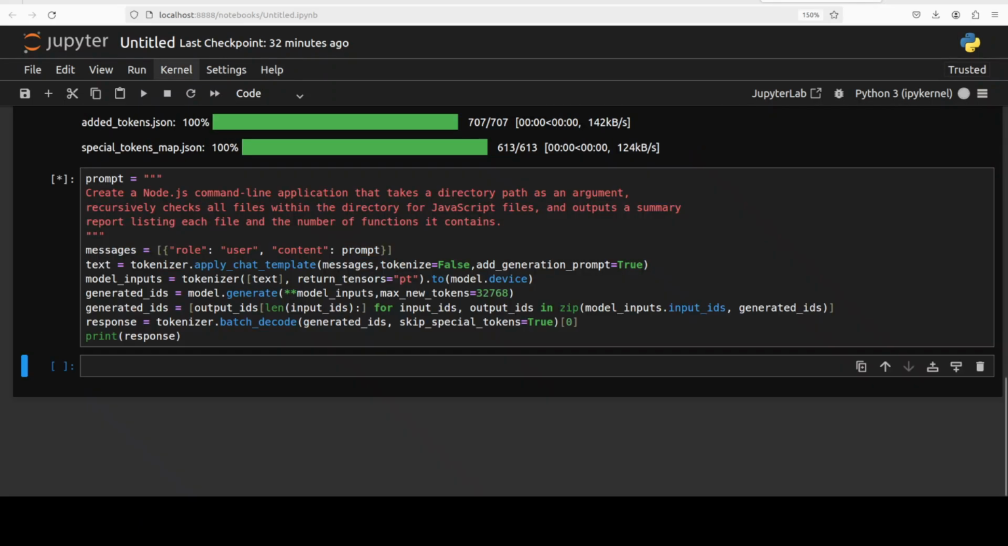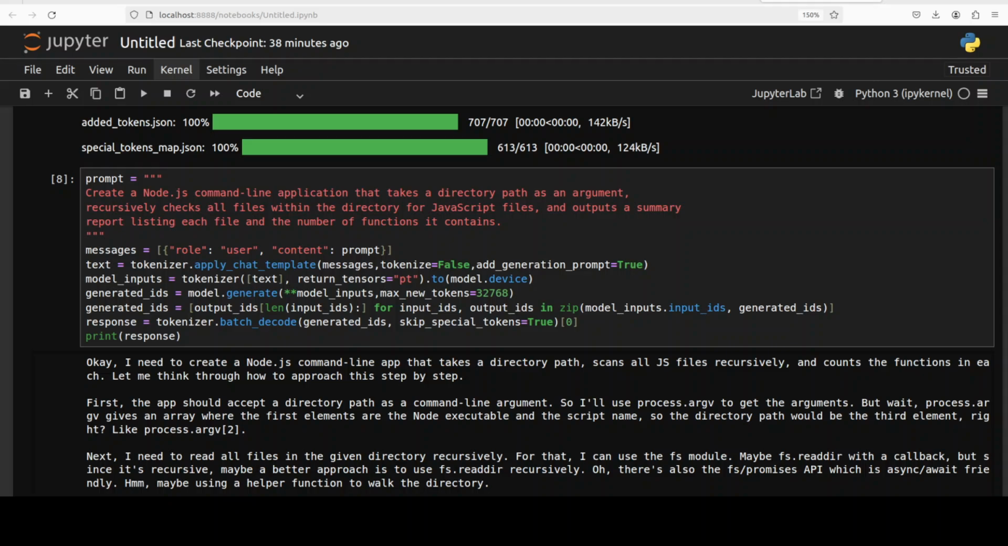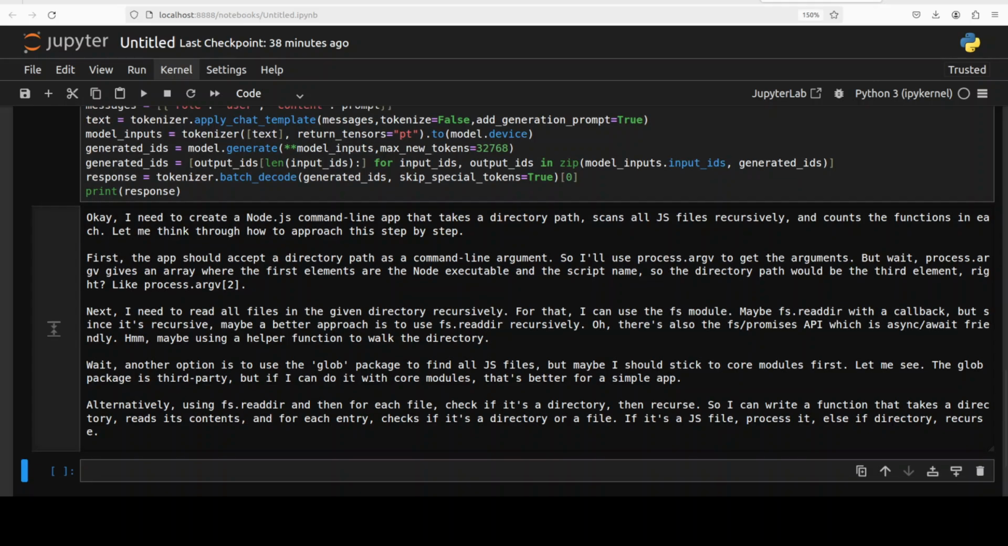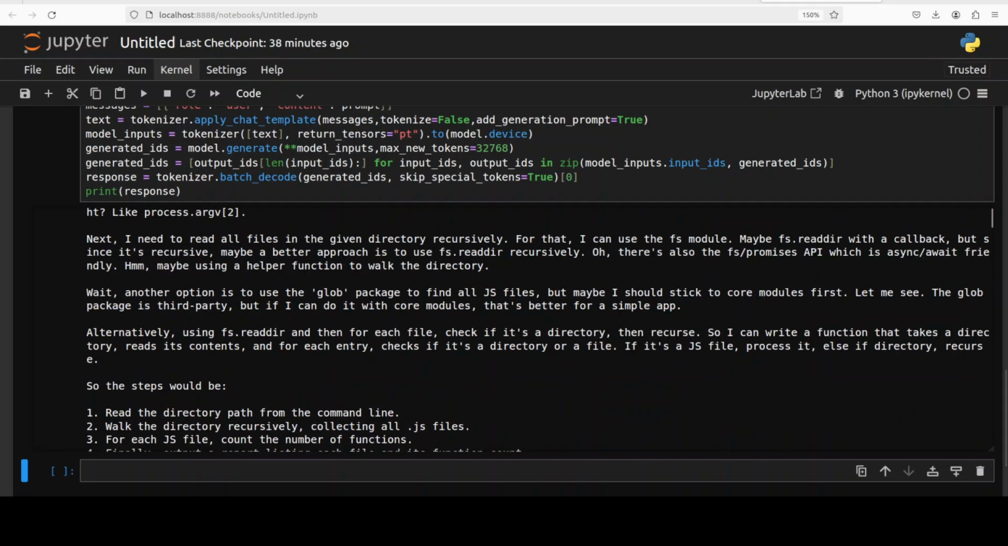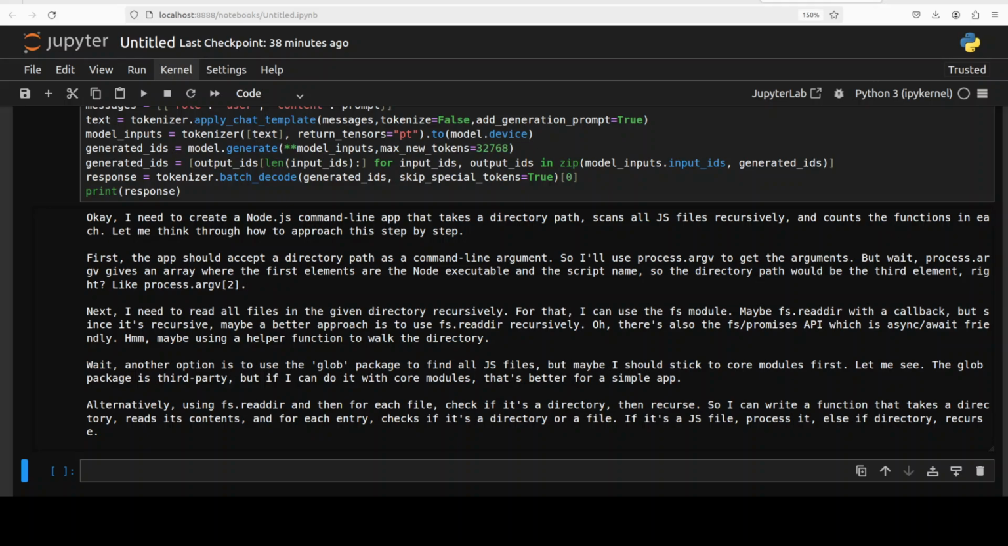Finally, let's also check out the coding question. And for the coding one, I'm just asking it to create me a Node.js command line application that does some file management. So let's see how it goes. It took its sweet time, like 4 minutes to come back, to be exact. But if you look at it, it has really understood the question well, and it has always been quite good at coding and mathematics.